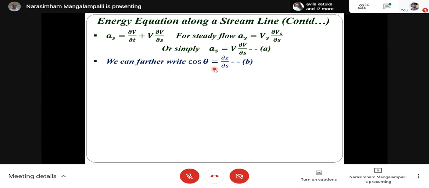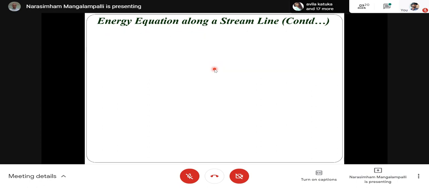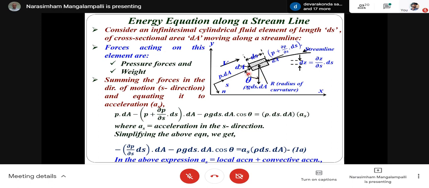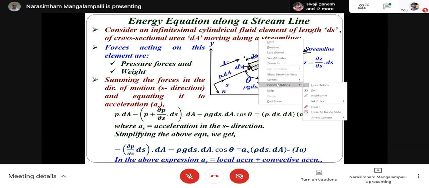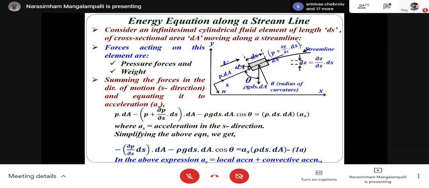Now, go back to the figure. This is theta. Now we have this is one point and this is the other point. This is the length. So the difference between this is dz.